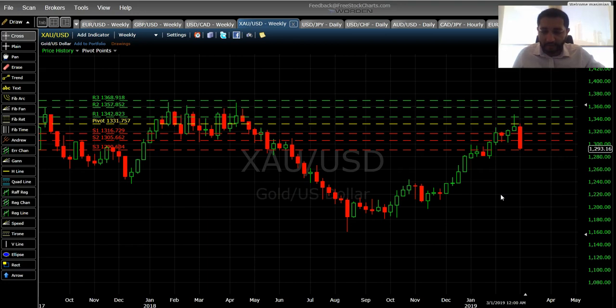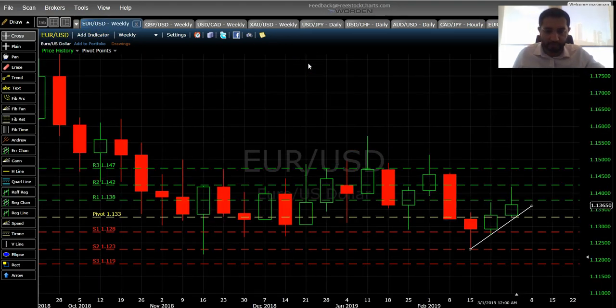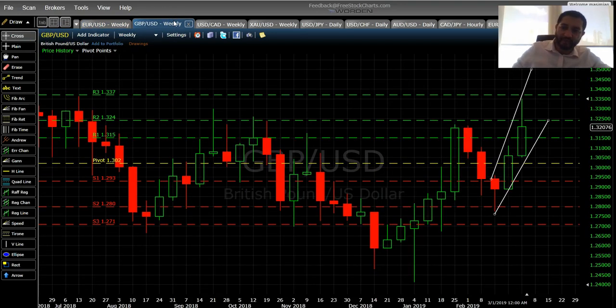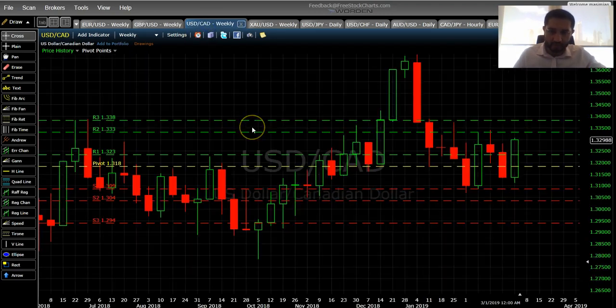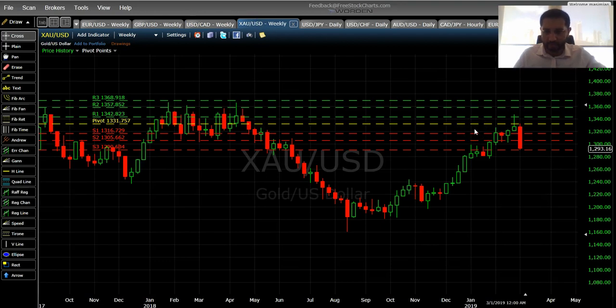So that's all. I would just repeat myself that I'm bullish on the dollar index. Euro USD is sideways, but we do expect that it will form a bearish momentum. Pound, as it has been very volatile in the last couple of weeks, I do expect that the pound is going to be sideways, but overall the direction is going to be bearish as well. USD Canadian dollar, I do expect a bigger change towards the upward direction, and I would be bullish on that one. And on gold, the last pair, I am bearish on a weekly basis.